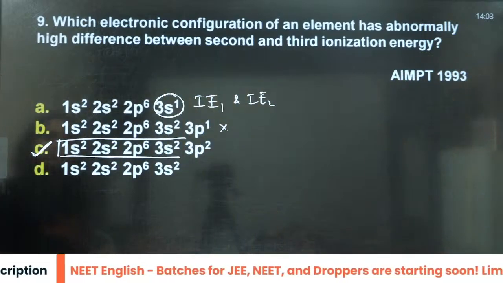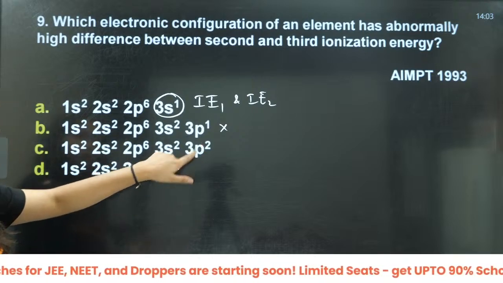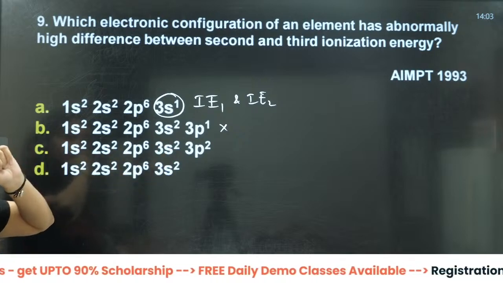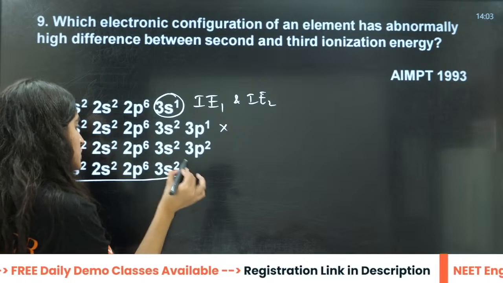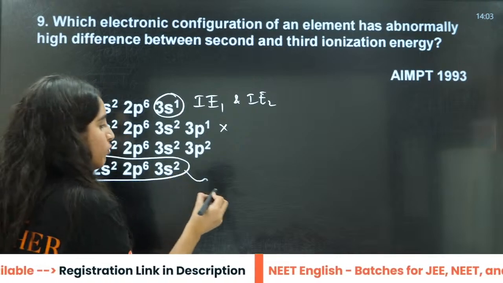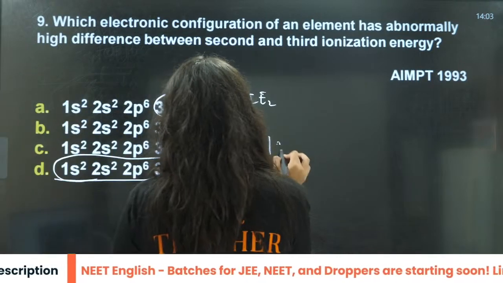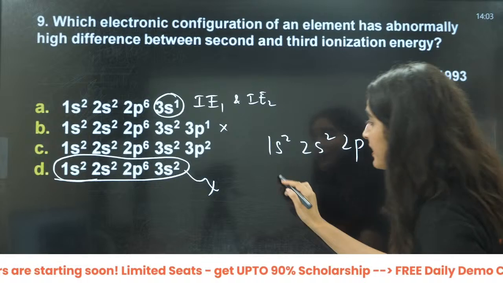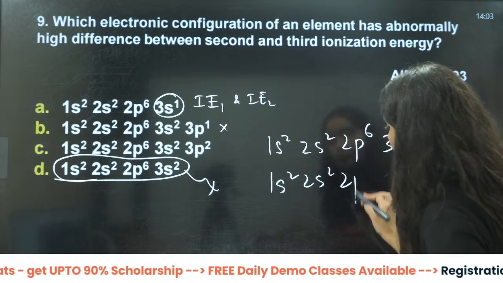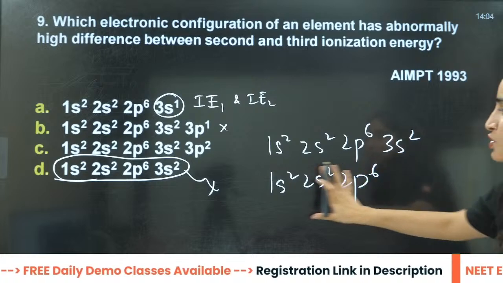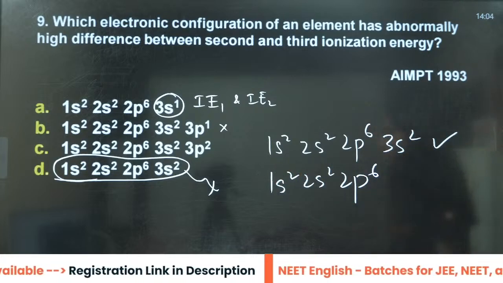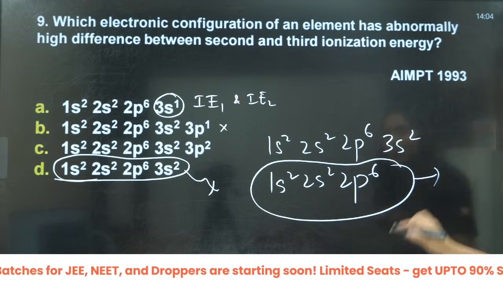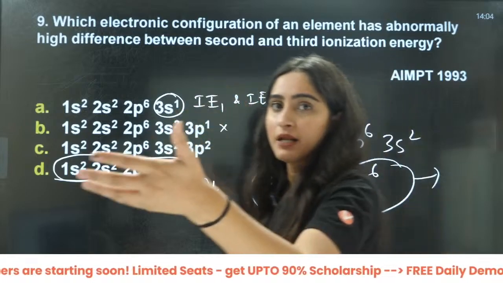Wait. 2 electrons, then this. 1 electron, 2 electrons. Acha, this is even more, no? This is even more, because here it was 1s2, 2s2, 2p6, and it will become 3s2. But here it will become 1s2, 2s2, 2p6. If this was not the option, then the answer should be C. But now, as they have given you a noble gas configuration, this is even more stable as compared to this.